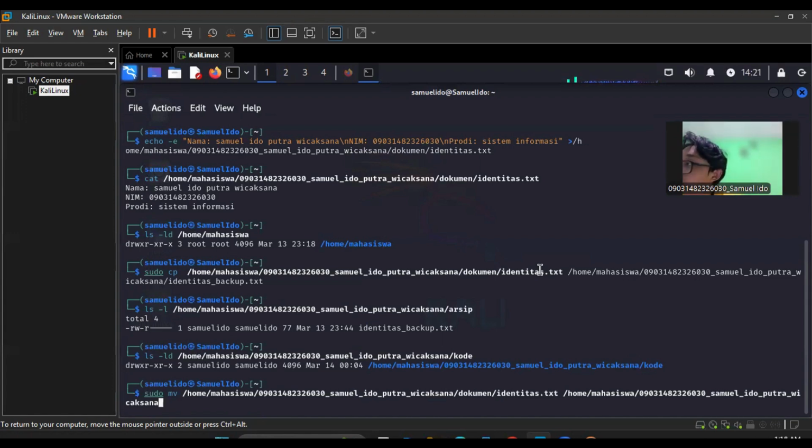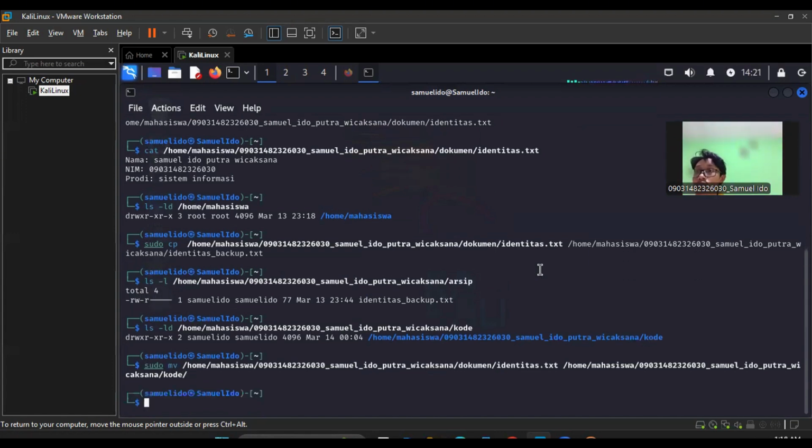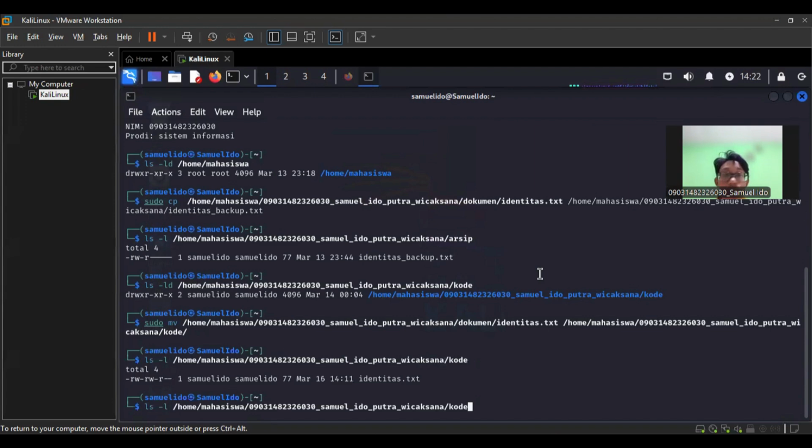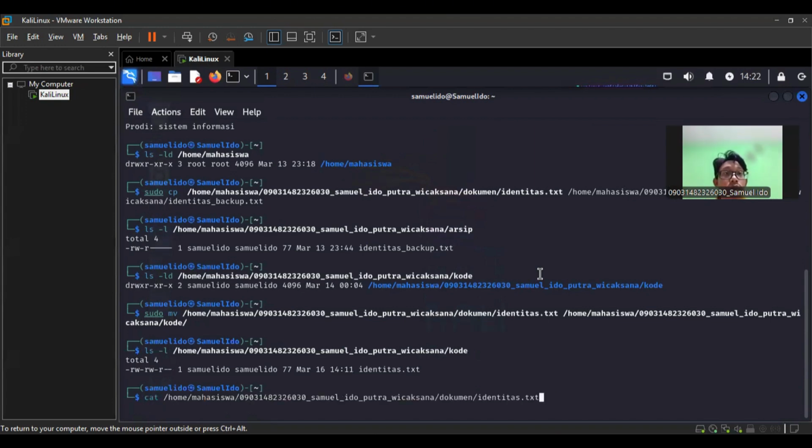D. Display the content of the identity backup txt file using the appropriate command. Make sure the identity backup txt file exists. ls is used to display the content of the directory. -l displays detailed information: access permission, owner, size, and modified date. And then the path, the directory where the file is located. Identity backup txt should be located.